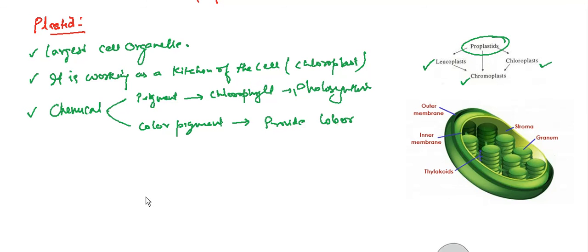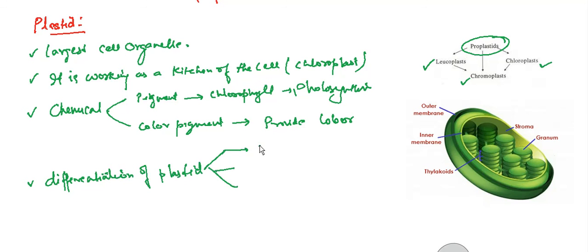Okay, so in plant, plastid may differentiate into any three of the forms. So we can say that differentiation of plastid is in three forms. Maybe first is your chloroplast, which does photosynthesis. Next we have chromoplast, which is other than green color.